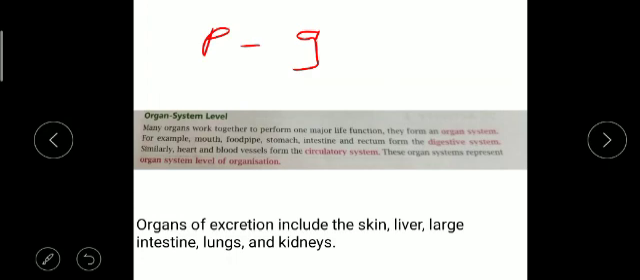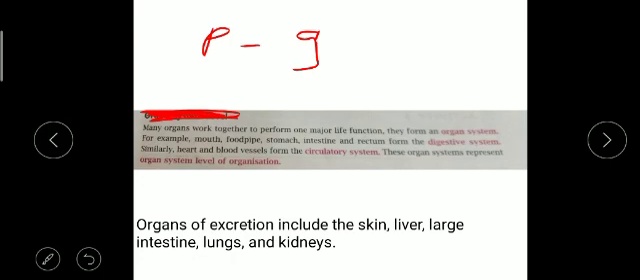So you will start your answer from the words "many organs". Here I am striking, so these words you do not need to write. Many organs work together to perform one major life function. They form an organ system. For example, mouth, food pipe, stomach, intestine and rectum form the digestive system. Similarly, heart and blood vessels form the circulatory system. These organ systems represent organ system level of organization.